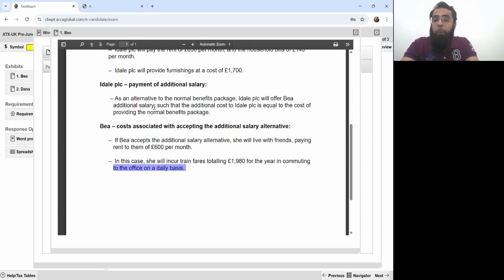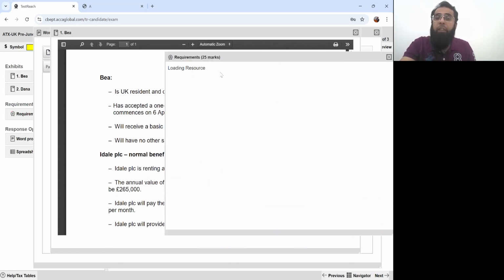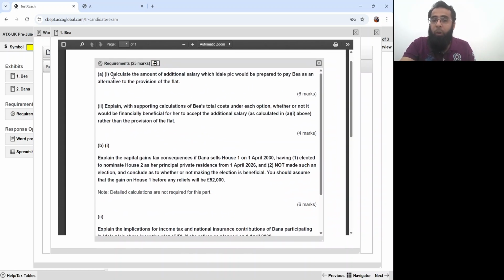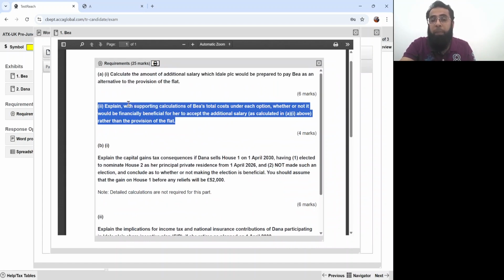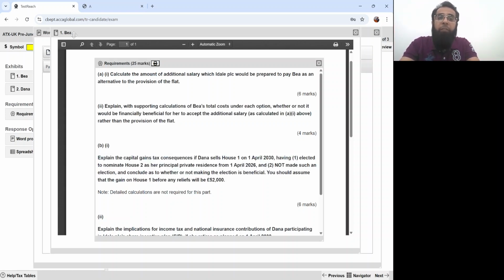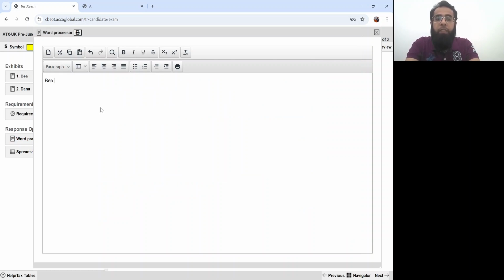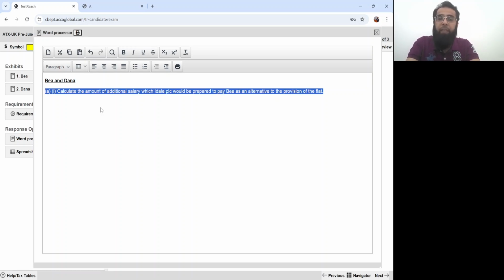Okay, so now if we look at this question which is related to B and the requirements A, all the requirement A were in relation to B as it was stated at the start. Requirement B is in relation to Dana. So we have read this exhibit relating to B. Now let's look at the relevant requirements. I want you all to listen to me very carefully. Okay. The question is B and Dana, and we are looking at this part A. Okay.